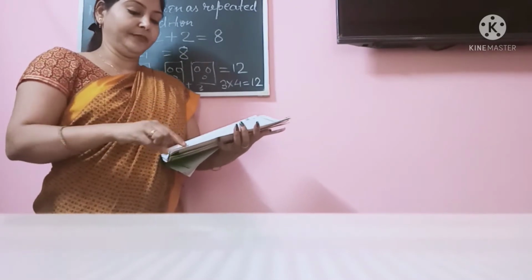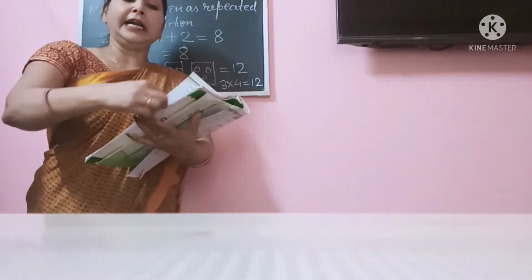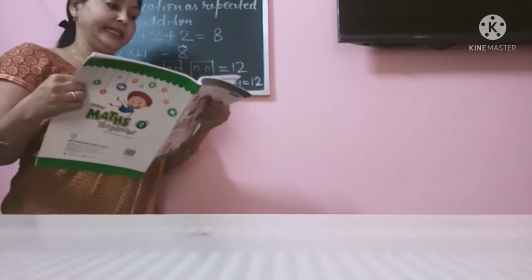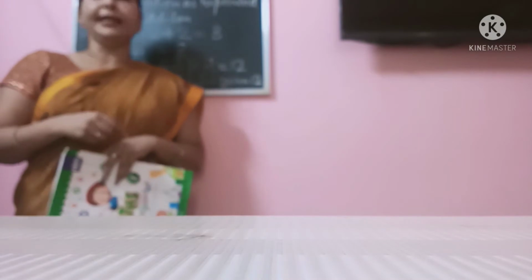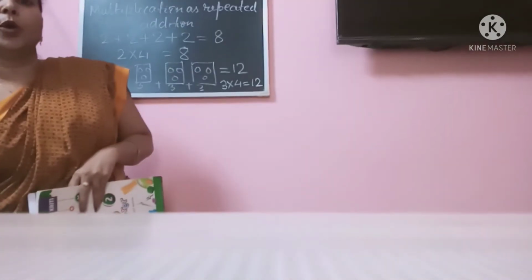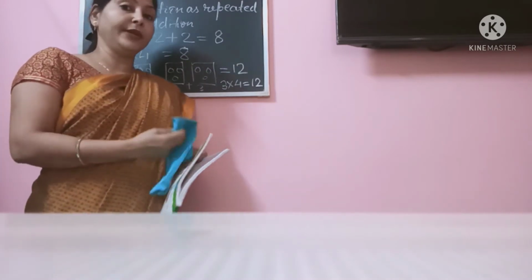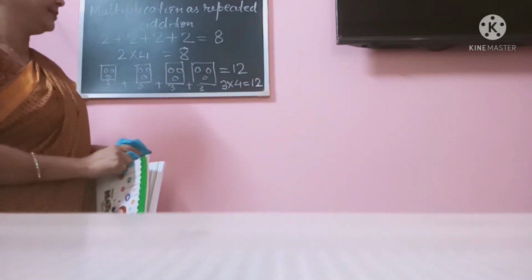Okay. So here we understand that multiplication is also called repeated addition. Now multiplication we can also do on the number line. So how do we do multiplication on the number line? Let us see.